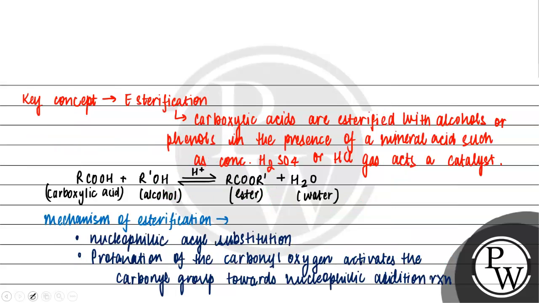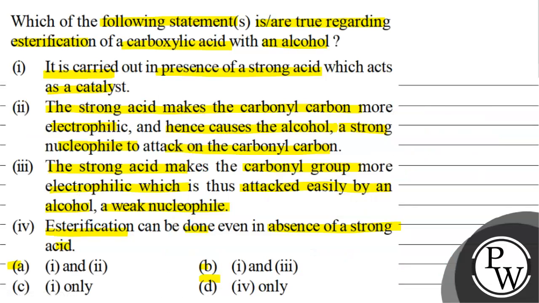So if we talk about the question and the options that are given to us, if we look at the first statement, it says it is carried out in the presence of strong acid, which acts as a catalyst, which is true. We saw it in this key concept itself. Now if we talk about the second statement, the strong acid makes the carbonyl carbon more electrophilic and hence causes the alcohol, a strong nucleophile, to attack on the carbonyl group, which is false. This statement is false.